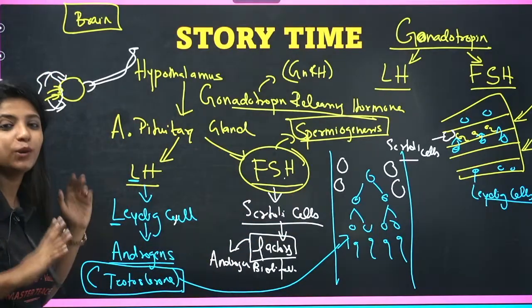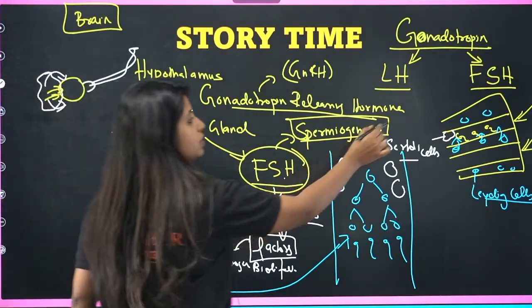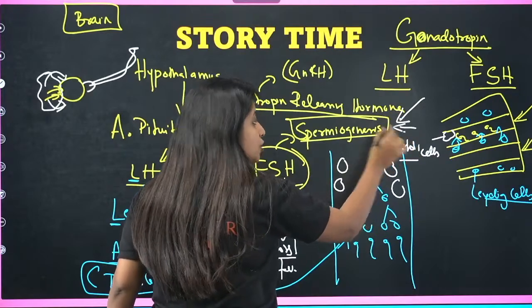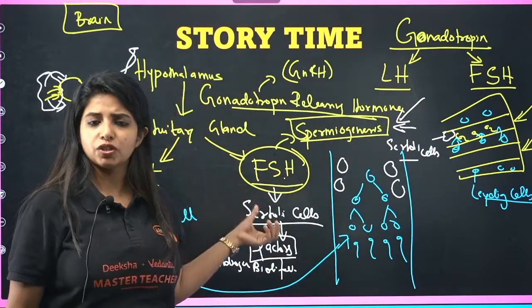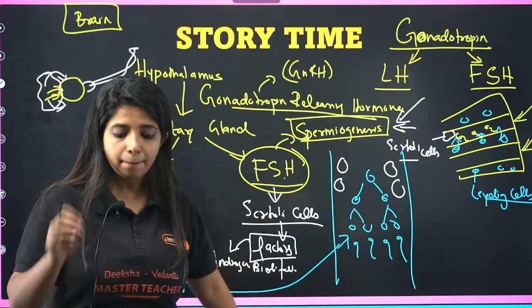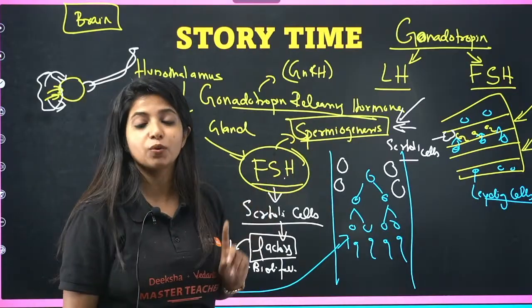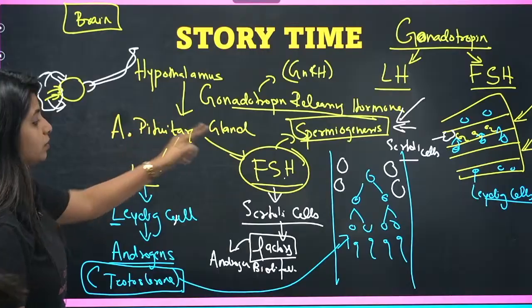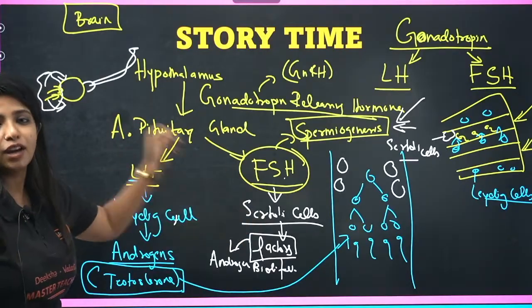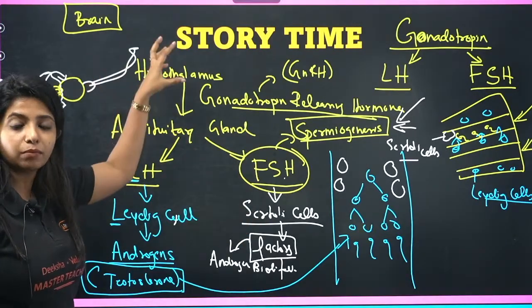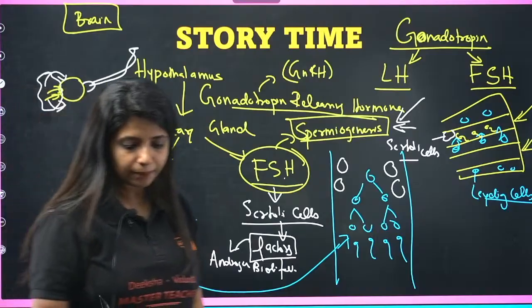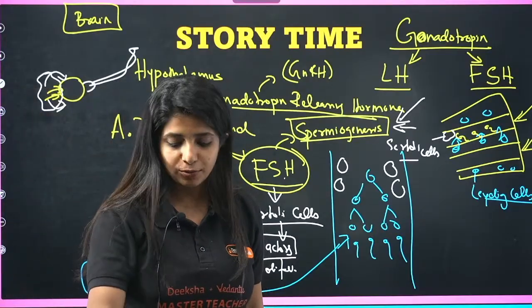No one, which is why this process is going to be affected. Obviously, if FSH is not there, the entire process will be affected, but majorly it is this process. Why? Because FSH tells the Sertoli cells to release nourishing factors such that the transformation can happen really well. Got it? This is how it usually works.